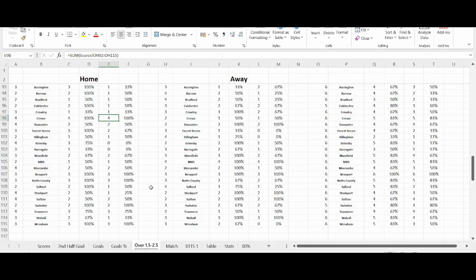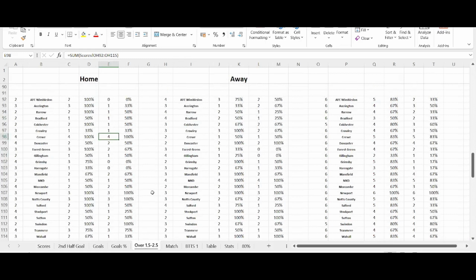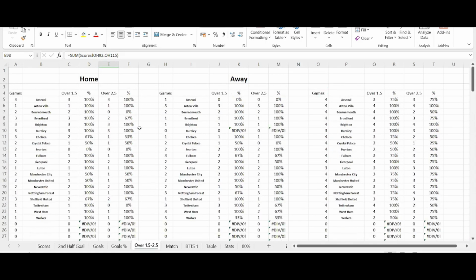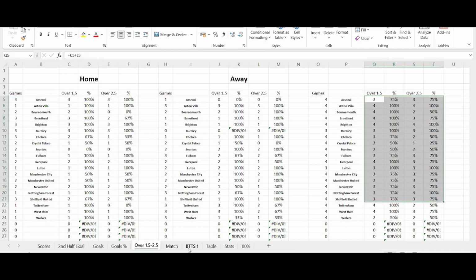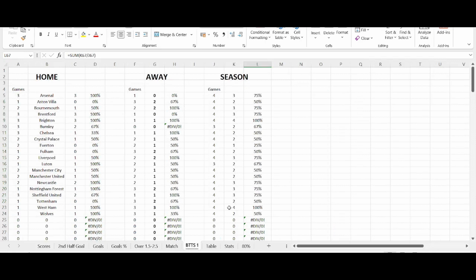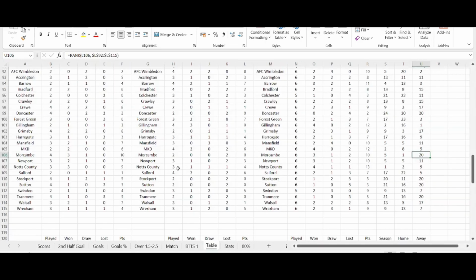This one here is one of the things I do it for, because I'm more bothered about this, the over goals. I've just done 1.5 and 2.5. I'll go to the top so you can see. So for instance, Arsenal have played 3 games at home. All 3 have ended in over 1.5, and obviously all 3 have also gone over 2.5, hence the 100%. That's the same for the away, and this will be for the season. It'll be the same for both teams to score. I also have a table.